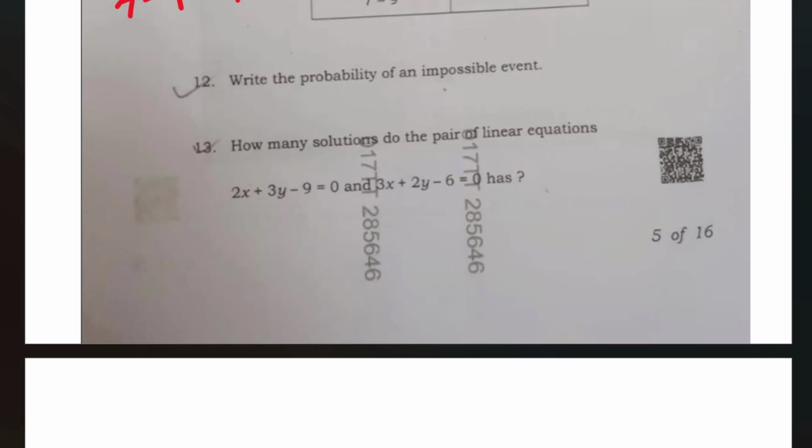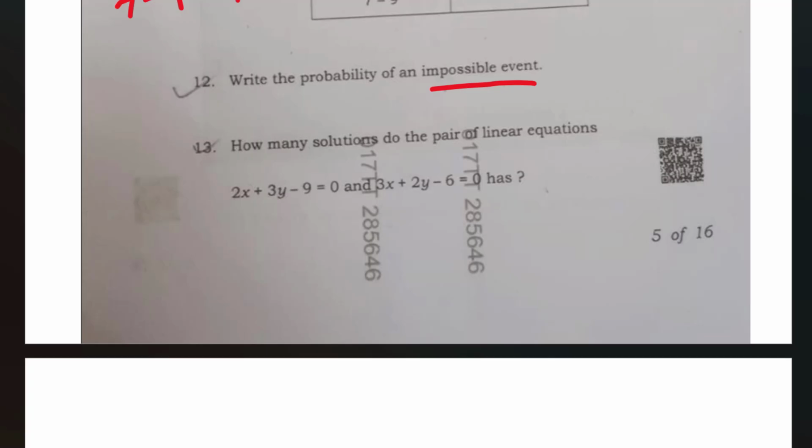Next, question number 12. Write the probability of an impossible event. Impossible event means that event is not going to happen at all. If the event is not happening, what is the role of probability? Actually, what is probability? Probability is what are the chances for the event to happen, in what ways that event can happen. Right? All that story we understand with the probability.